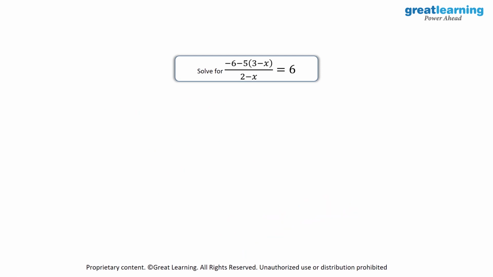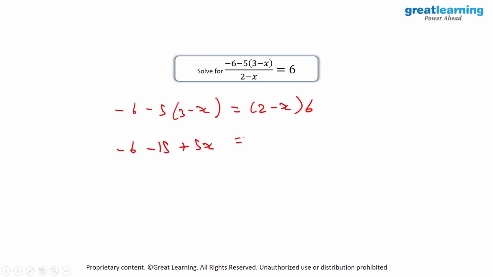Then we have (minus 6 minus 5 into 3 minus x) upon 2 minus x is equal to 6. So again, I will do the same thing. I will have minus 6 minus 5 into 3 minus x. I will take 2 minus x to the right hand side, which will be 2 minus x into 6. So here we have minus 6. If you multiply minus 5 with 3, we'll have a value of minus 15. And when we multiply minus 5 with minus x, we have a value of plus 5x.